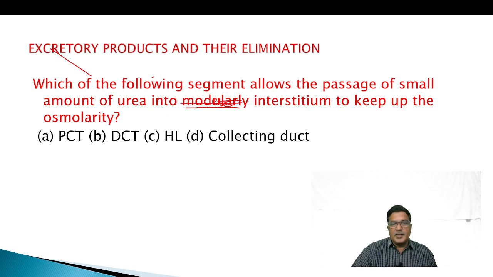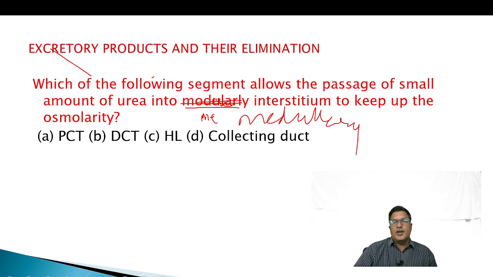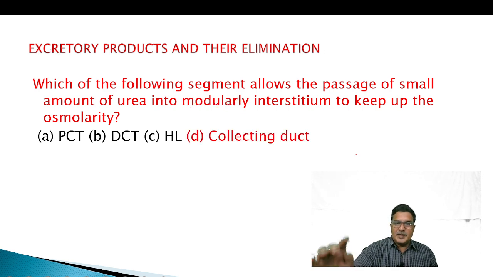I think in the print mistake it is written as moderately, but they want to say it as medullary interstitium. Small amount of urea into the medullary interstitium to keep up the osmolarity, that is collecting duct.